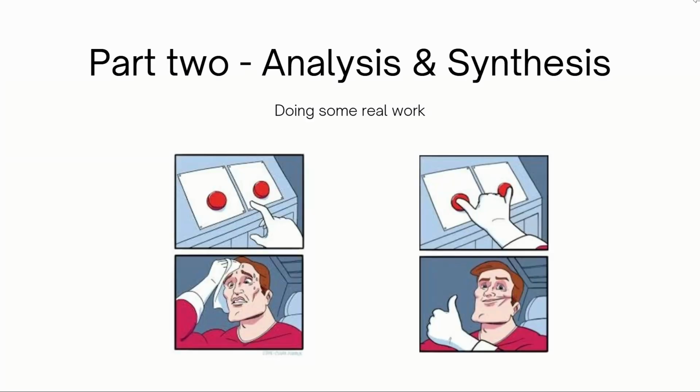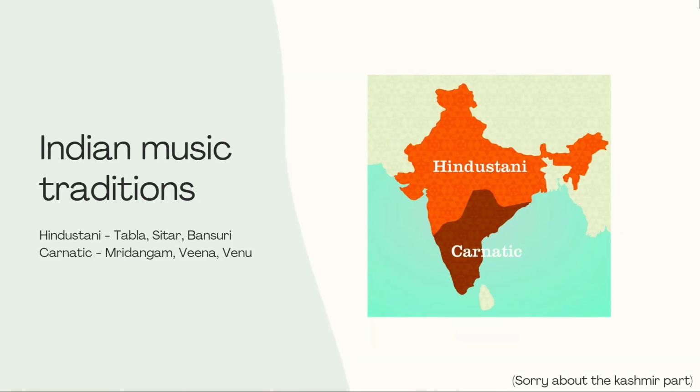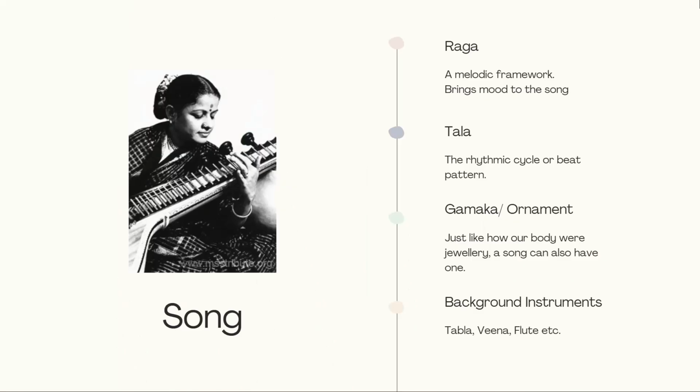Part 2. Analysis and synthesis. Indian classical music contains 2 main traditions: Hindustani music and Carnatic music. Every classical song contains a raga, a melodic framework that brings mood to the song. It defines whether a song needs to be happy, sad, energetic, devotional, etc.